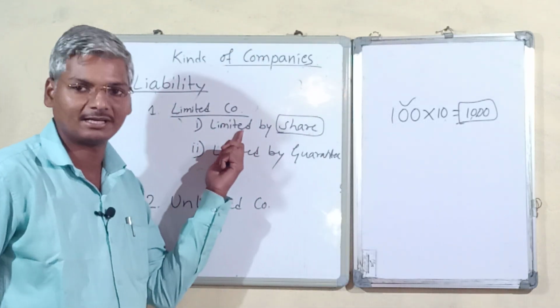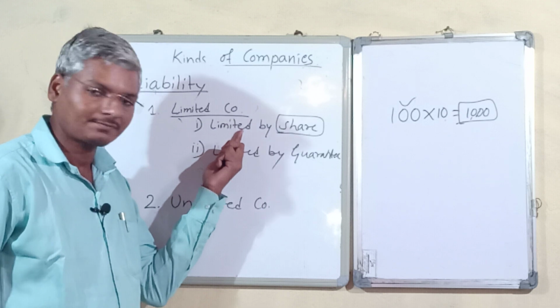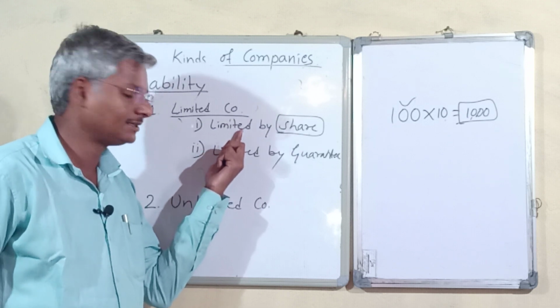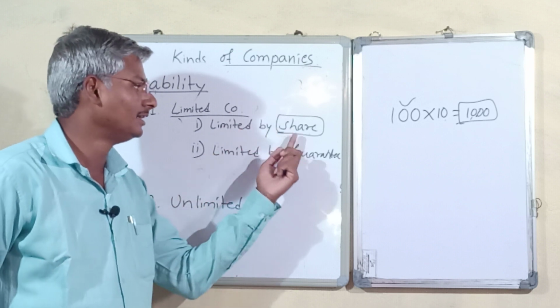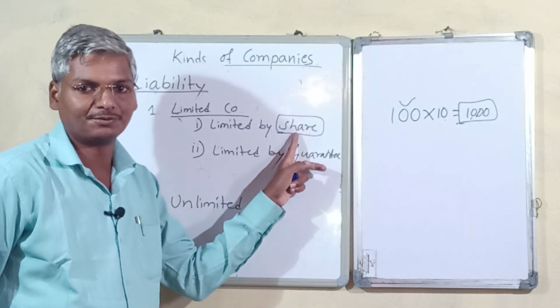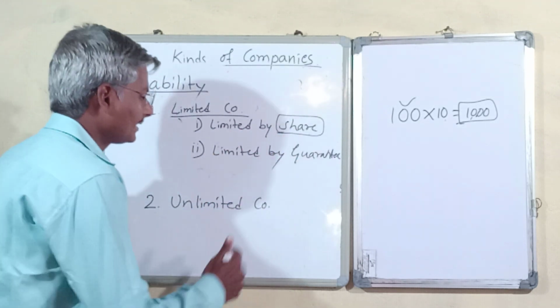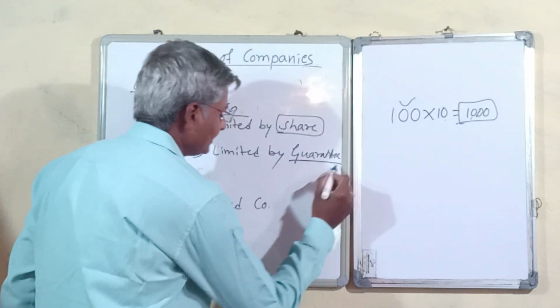So that's why these are companies where the liability of a member is limited to the share amount.